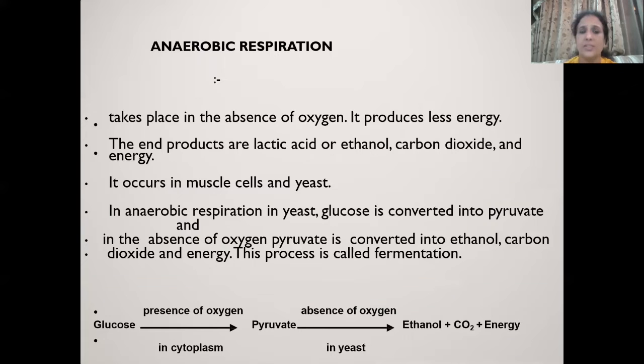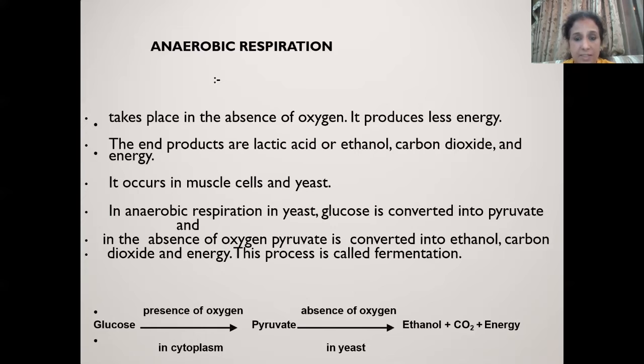Only 2 ATPs are produced in anaerobic respiration. This anaerobic respiration either occurs in our skeletal muscles, or it may occur in some fungi like yeast or in some bacteria. Whenever we are doing any heavy physical exercise, at that moment there is a shortage of oxygen in our skeletal muscles. So glucose gets converted into a 3-carbon compound, lactic acid. This lactic acid gets accumulated in our skeletal muscle, and when a large amount of lactic acid gets accumulated, we get tired. This condition is called fatigue.